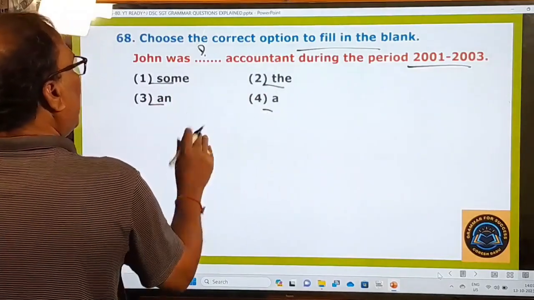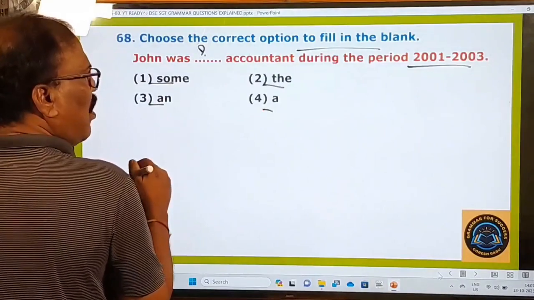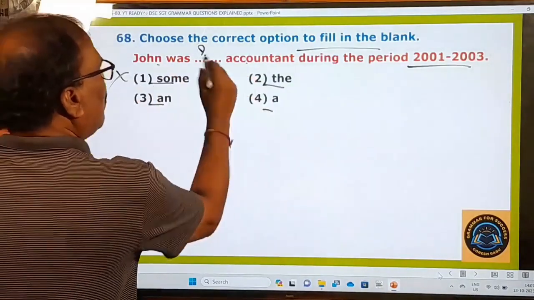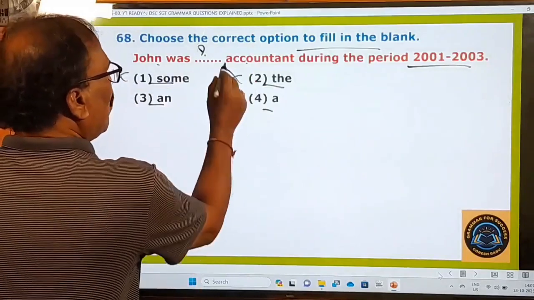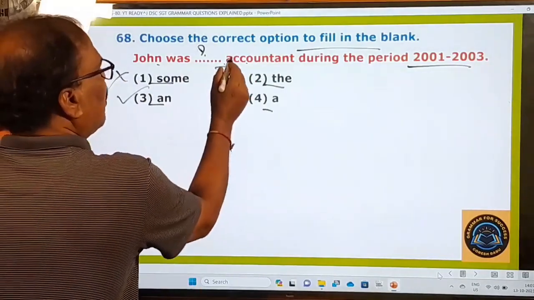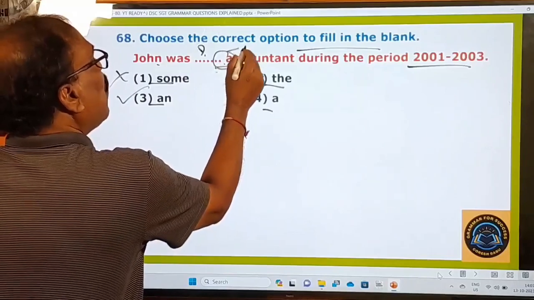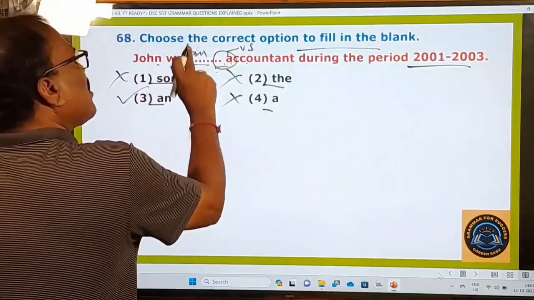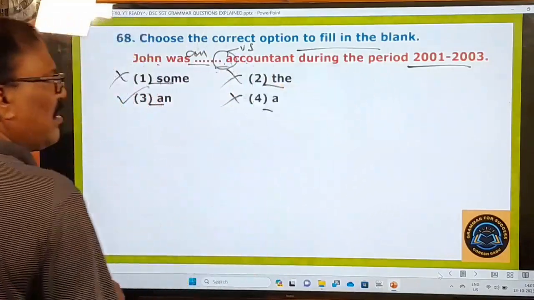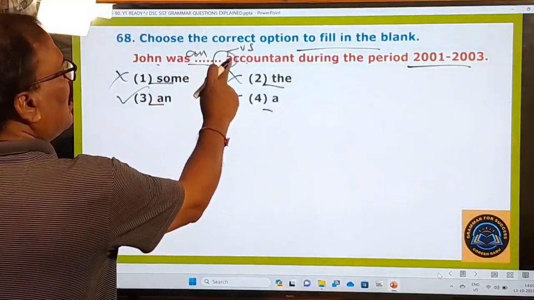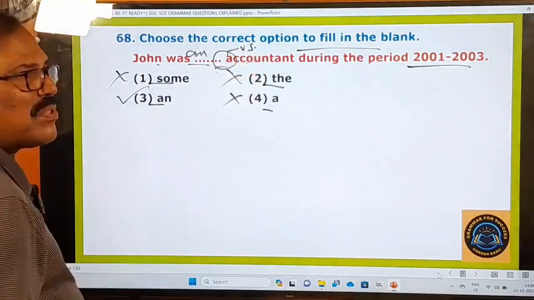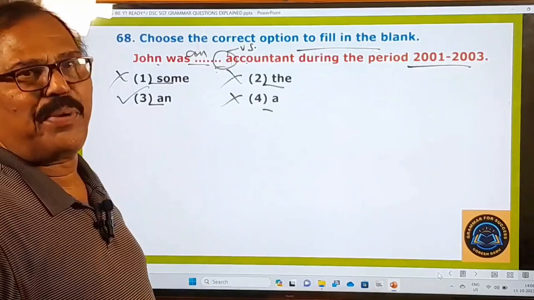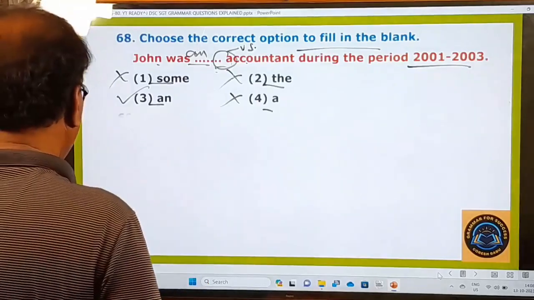Here this is all about the use of articles. John was some accountant? No. John was the accountant? No. John was a accountant? No. John was an accountant, because accountant is the word beginning with a vowel sound, and that's why we use an here. Before the vowel sounds we should use an. Before the consonantal sounds we use a. That rule you know pretty well, right? And now let's go to the next question.